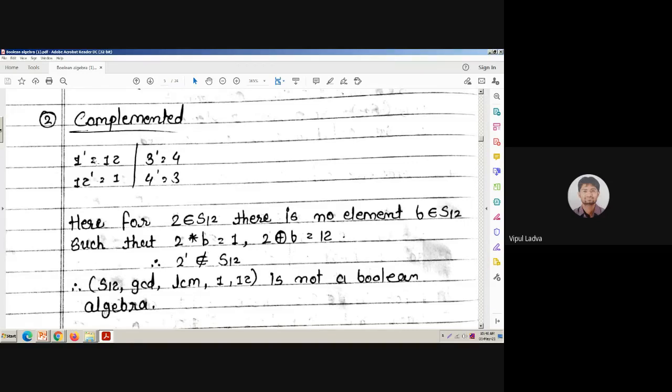That means each and every element must have its complement with it. If you try to identify the complement of 1, it will be 12. The complement of 12 will be 1. The complement of 3 will be 4. The complement of 4 will be 3.